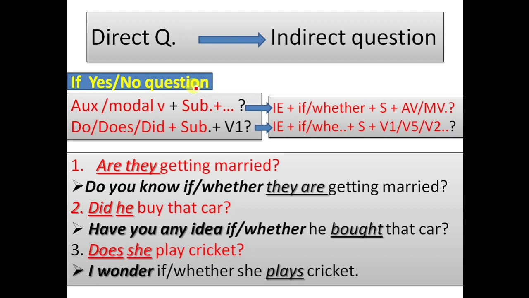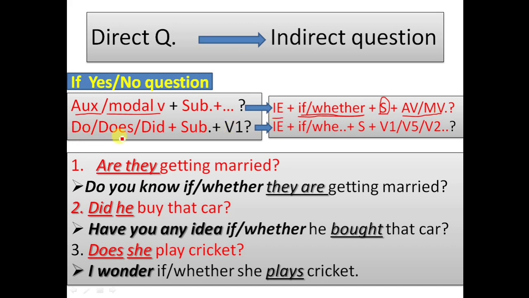The rule is the same. The only difference is that instead of a WH word, here we connect the sentence and the expression with "if" or "whether," because the given question is a yes/no question. For example, if in the question there is an auxiliary verb or modal verb plus subject, let's change it using the first expression, and then because it is an auxiliary verb, we connect it with "if" or "whether," and then, as previously, first we use the subject and then the same auxiliary verb or modal verb.